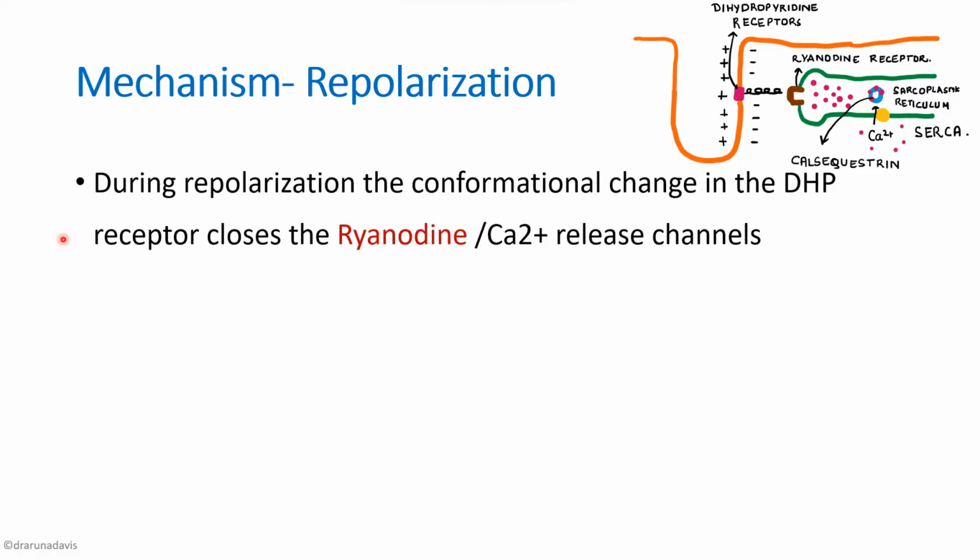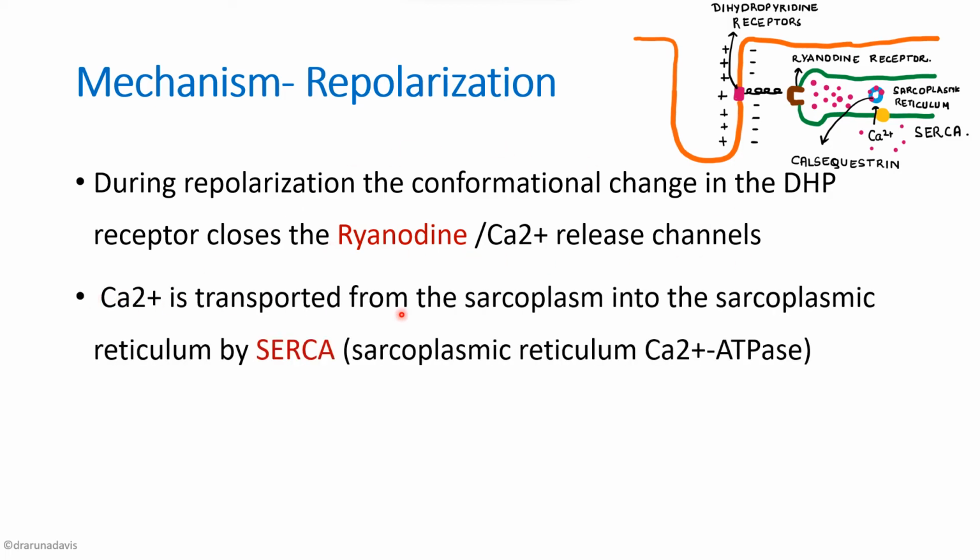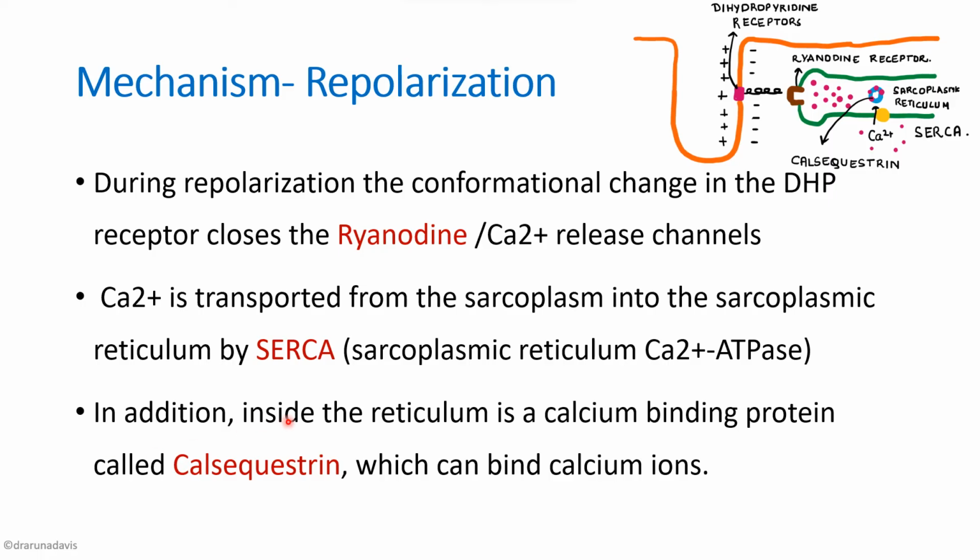During repolarization, the conformational change in the dihydropyridine receptor closes the ryanodine or the calcium release channels. The calcium is transported from the sarcoplasm into the sarcoplasmic reticulum by SERCA. The full form of SERCA is sarcoplasmic reticulum calcium ATPase. In addition, inside the reticulum, there is a calcium binding protein called calsequestrin, which can bind the calcium ions. So that is the mechanism which occurs during muscle relaxation or repolarization.